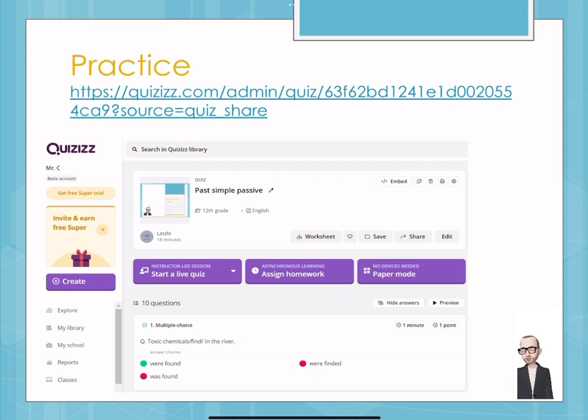All you have to do is click on the link in the description. The challenge will be live, I think, until the 7th of March, which is a little bit over 2 weeks. However, in case the challenge is not live anymore, you will just have to go on to Quizizz.com and search for past simple passive, and you will find this task there.